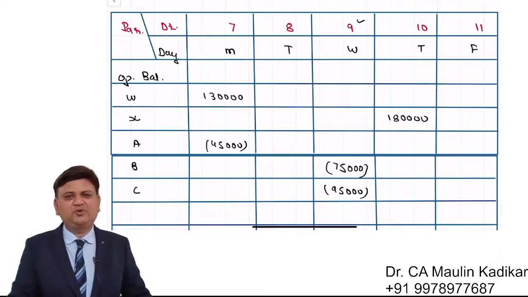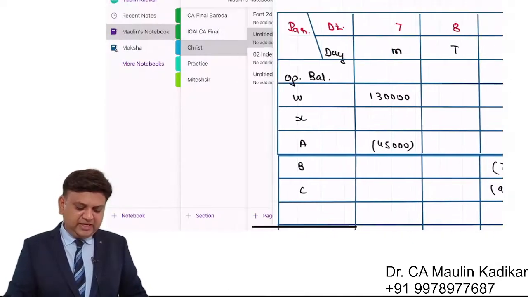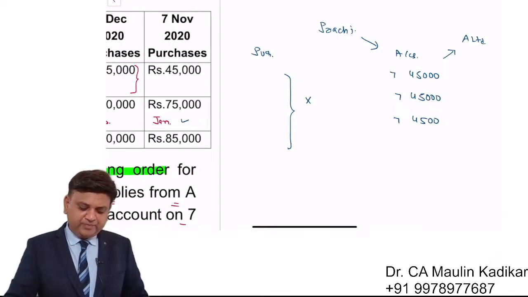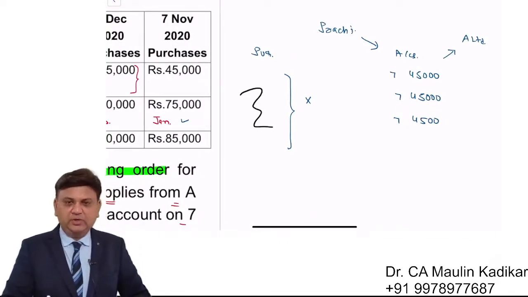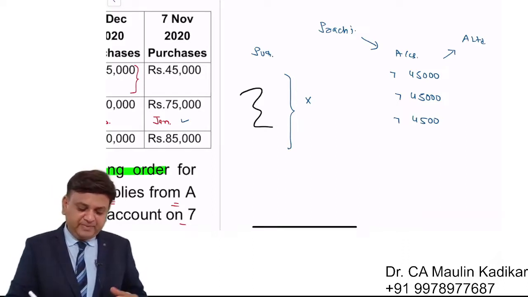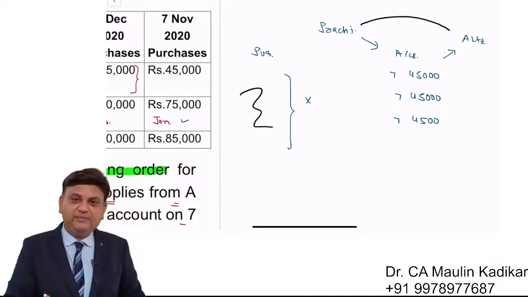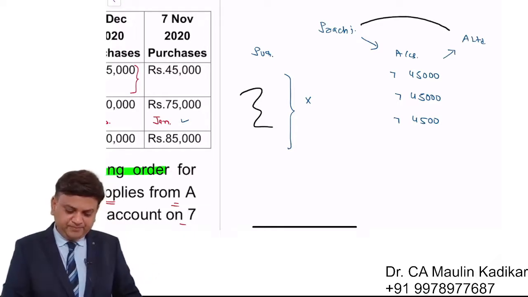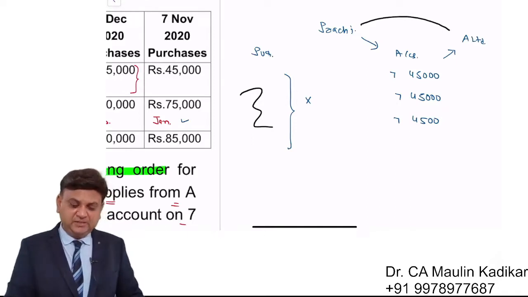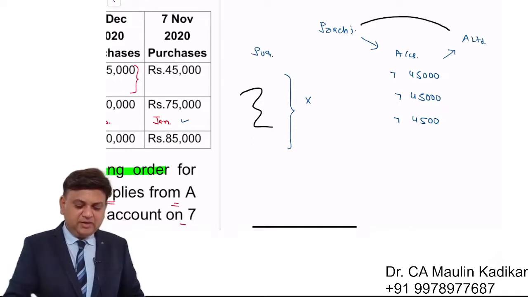Of course it sounds to be illogical. Every month 45,000, ignoring the purchase. Is it foolish? No, it is not like that. Basically between A Limited and Prachi Limited, there is an agreement like this. Maybe both of them are sister concerns.